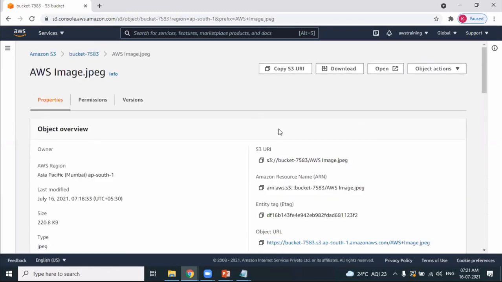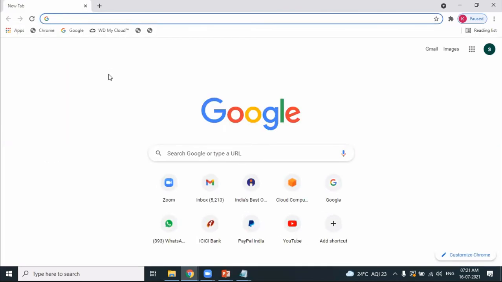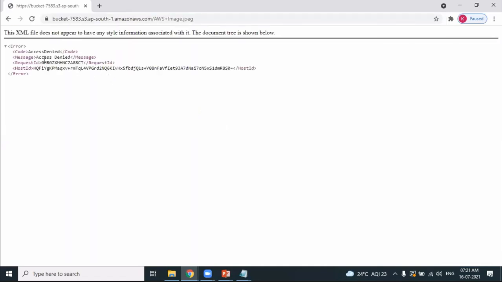As I have removed the access, now try to access the object using the object URL. As I have not provided public access, now access denied. Please, friends, access the object one more time. Same URL. Please try to access one more time. Definitely, you will not get the image because I am controlling my object.